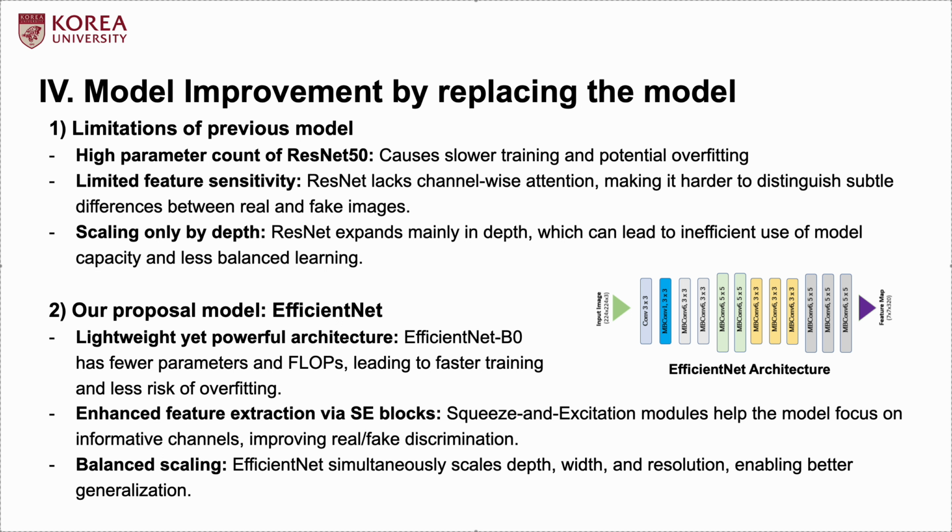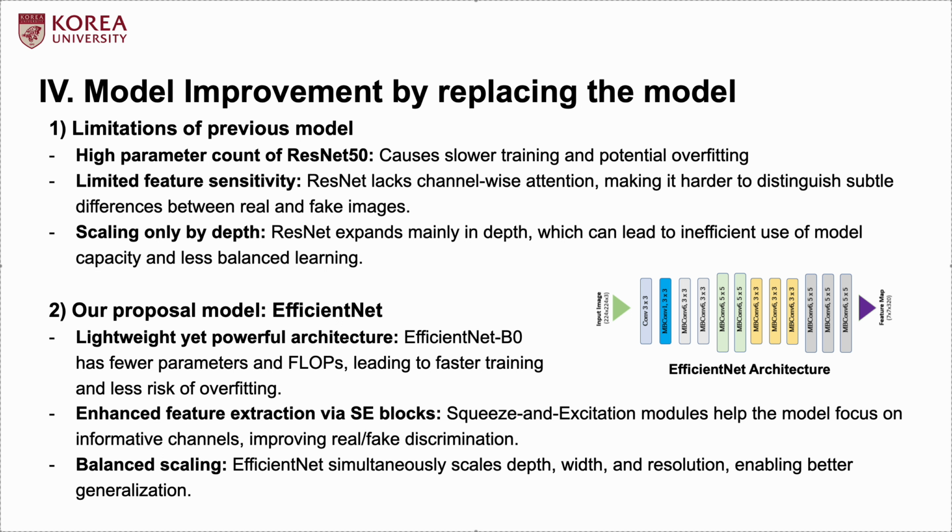First, although ResNet 18 is relatively lightweight among ResNet variants, it still has more parameters than recent efficient architectures like EfficientNet, which can lead to overfitting when trained on small datasets. Second, ResNet lacks channel-wise attention mechanisms, treating all features equally, making it harder to capture the subtle difference between real and fake images.